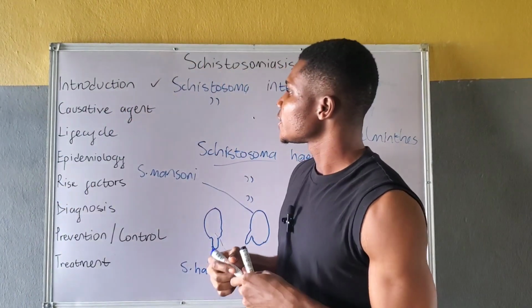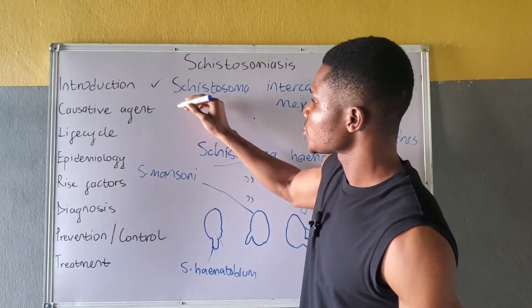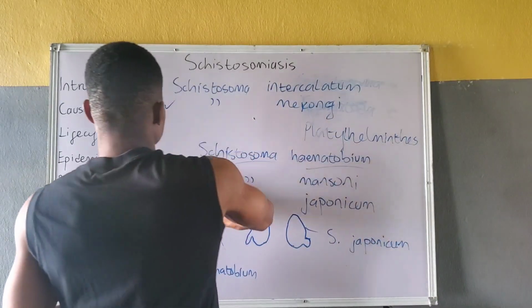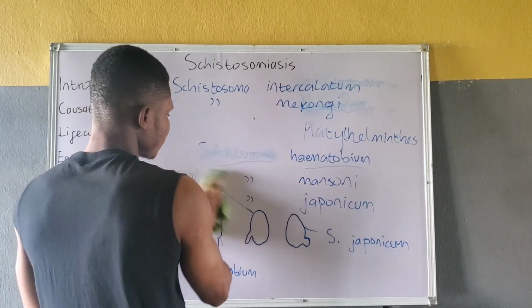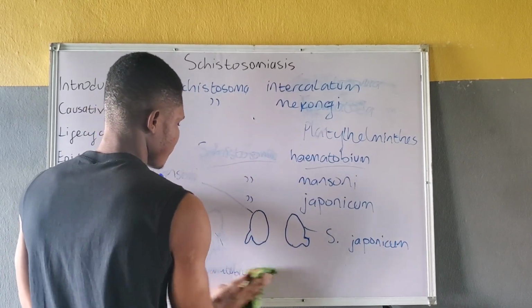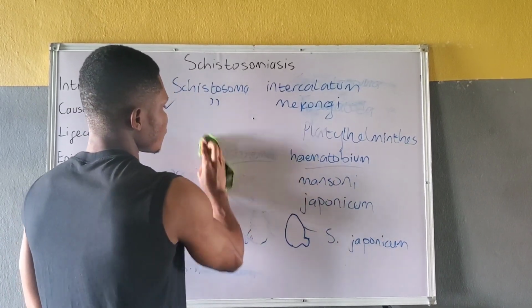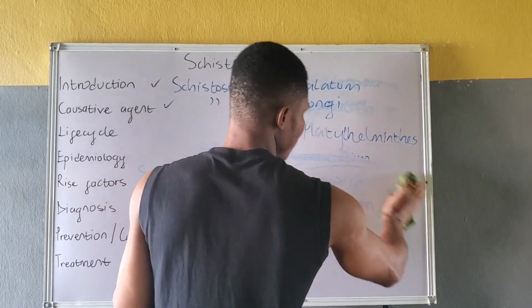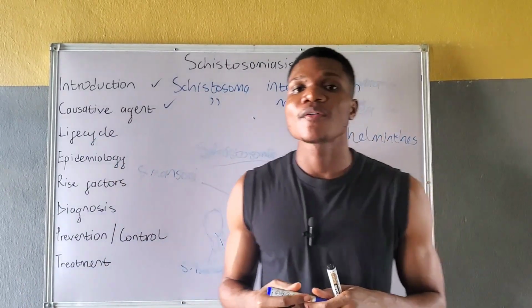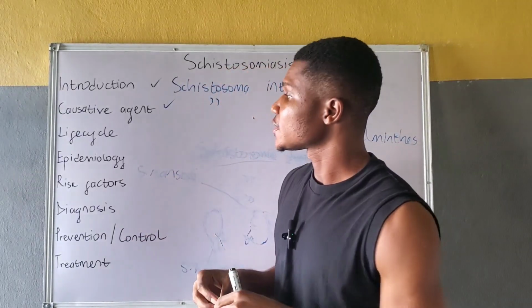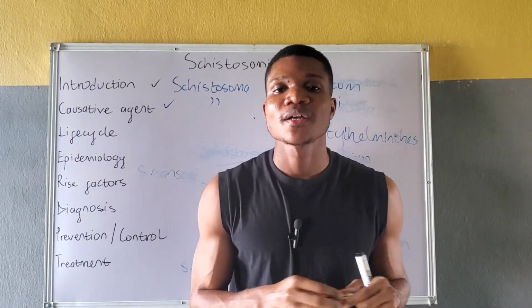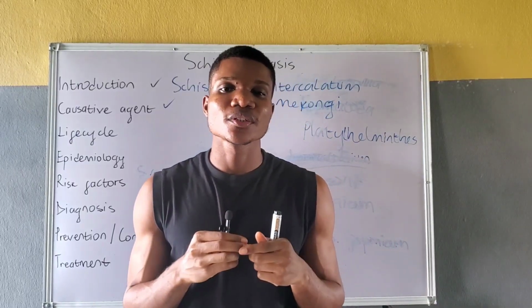Let's talk about the life cycle of schistosomiasis. The life cycle of Schistosoma species involves two hosts.